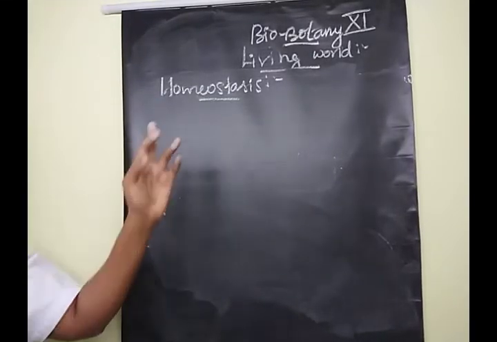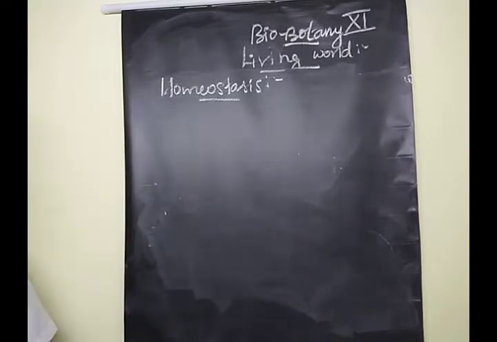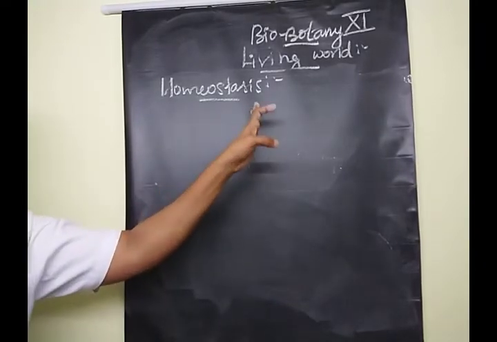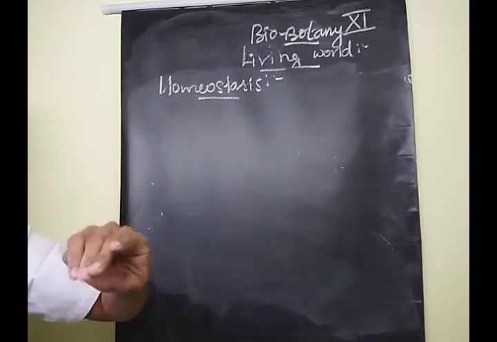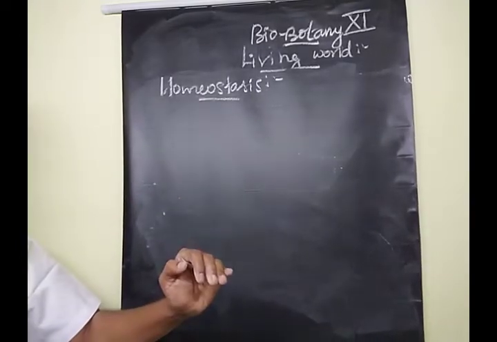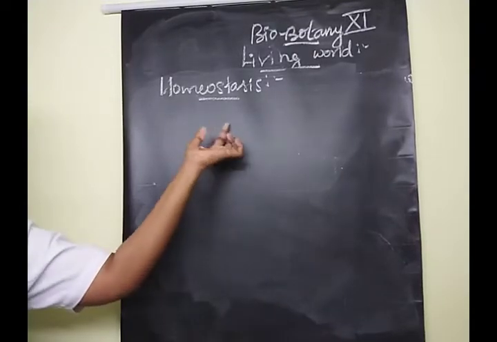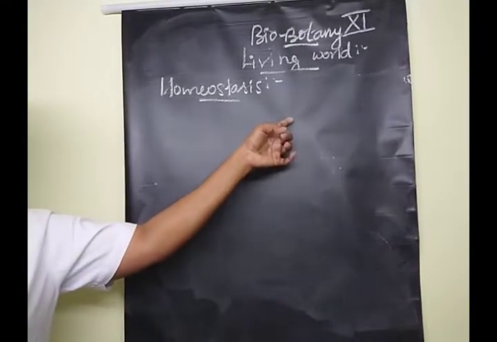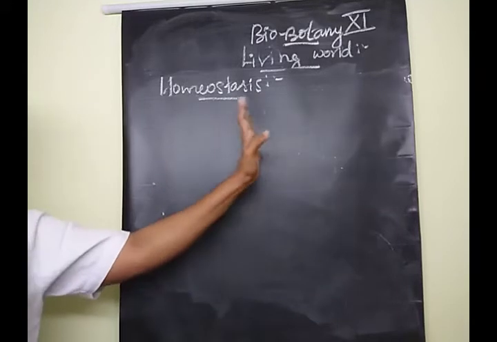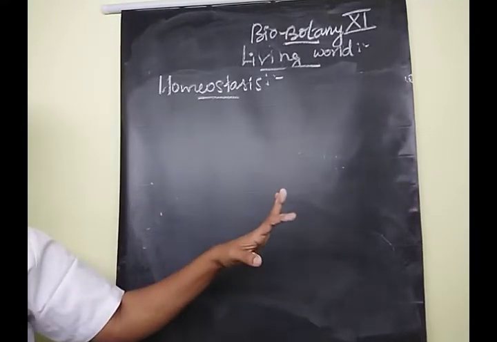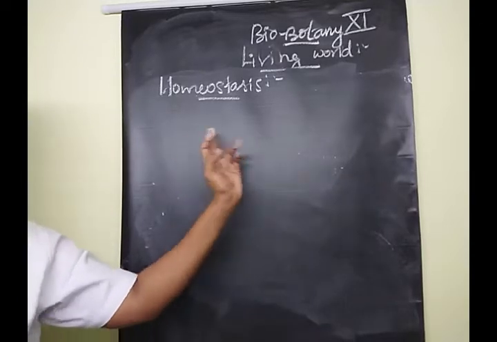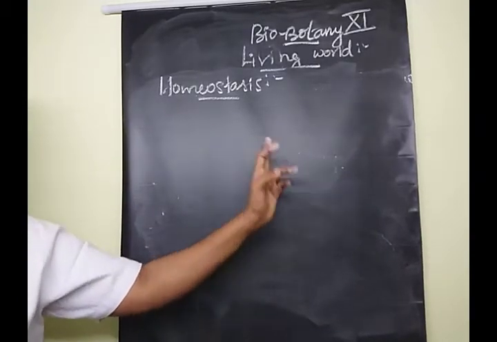First I am going to tell the definition. The property of self-regulation and the tendency to maintain a steady state within an external environment is called homeostasis.